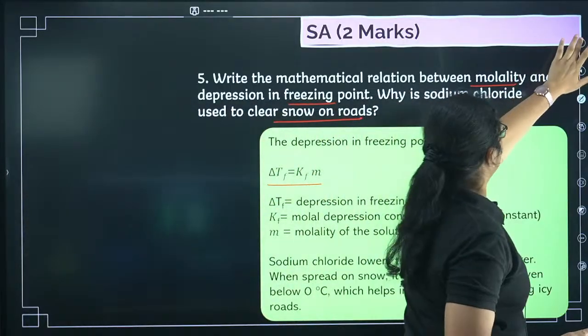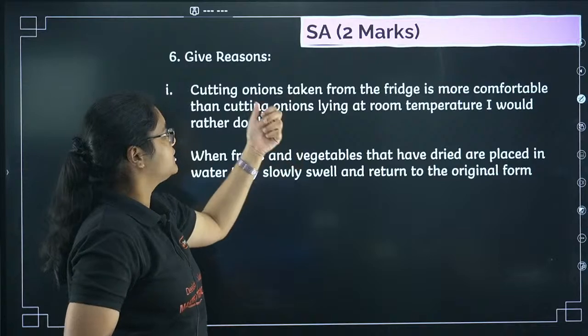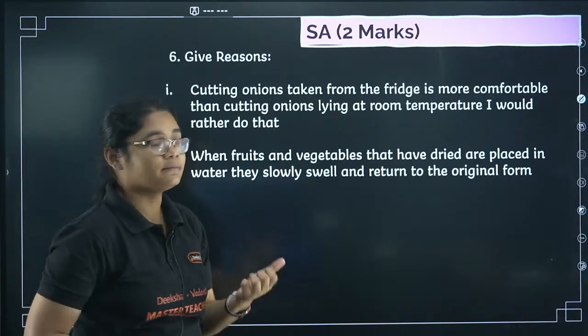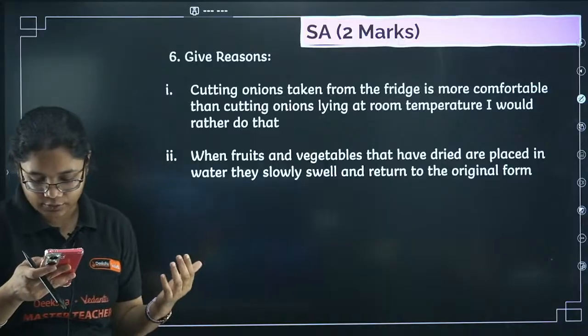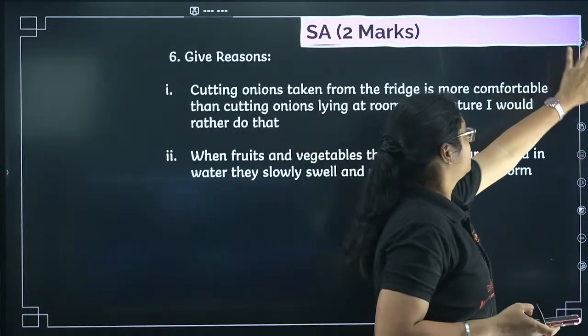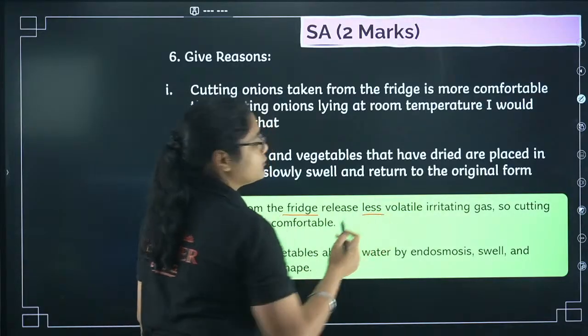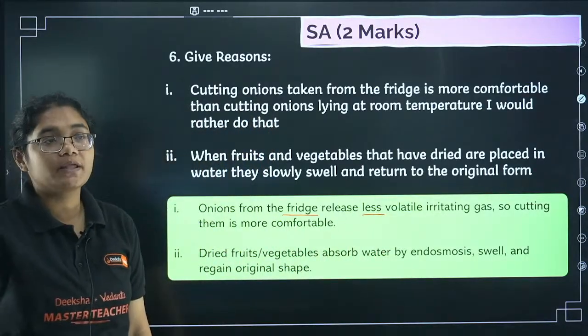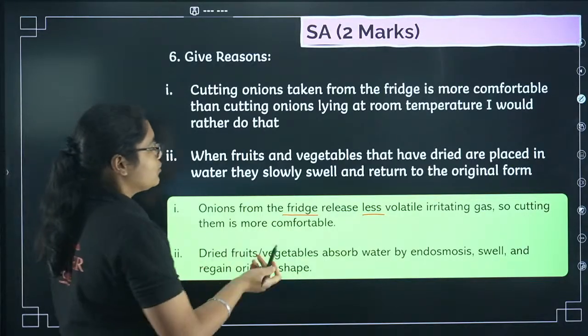Next we have some reasoning questions. Cutting onions taken from the fridge is more comfortable. Why? As compared to the onions that are already at room temperature. Okay, so what is the reason here? When onions are taken from the fridge, they are less volatile, so the chemical that it produces from the onion is less, so that is why it is more comfortable.